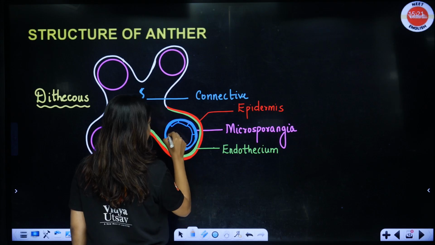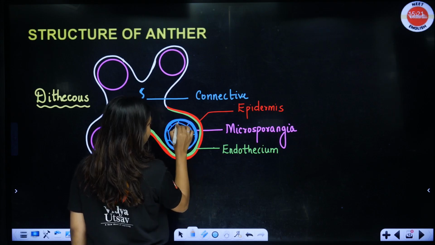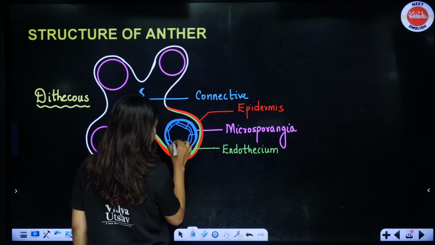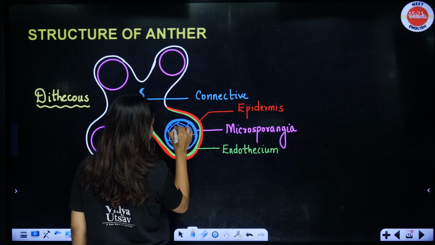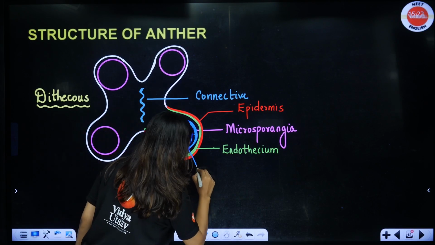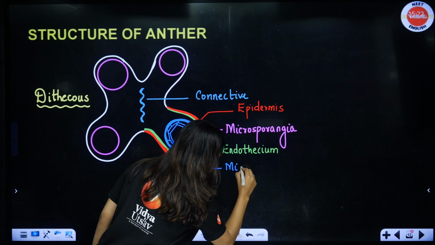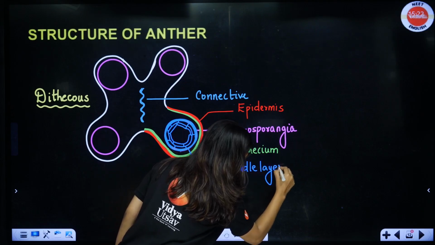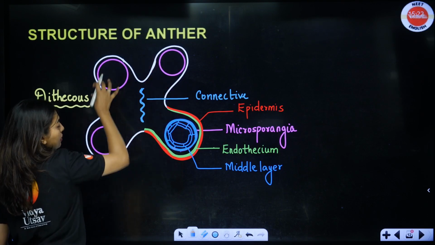I am just drawing two layers. Now this one is the middle layer, which will be individual for each microsporangia. One middle layer, middle layer, middle layer, middle layer.